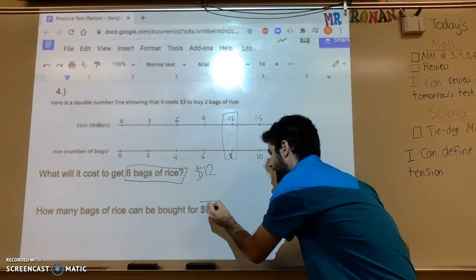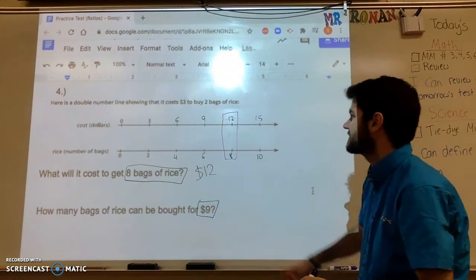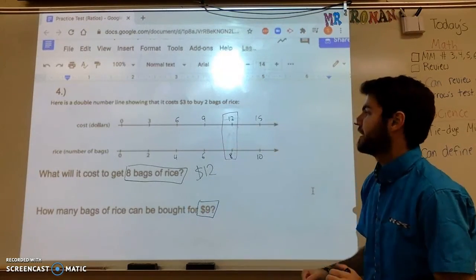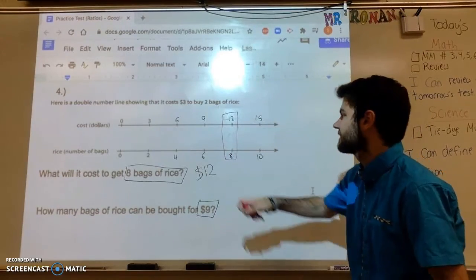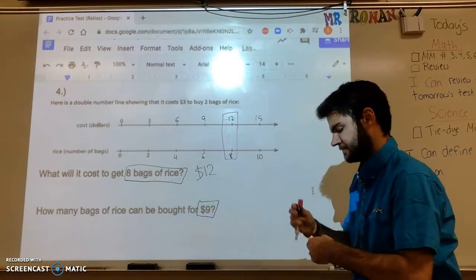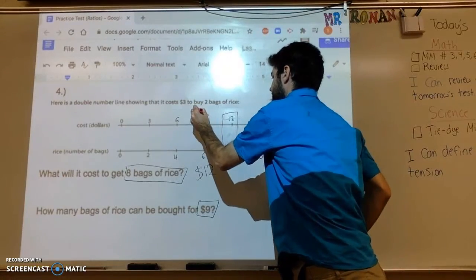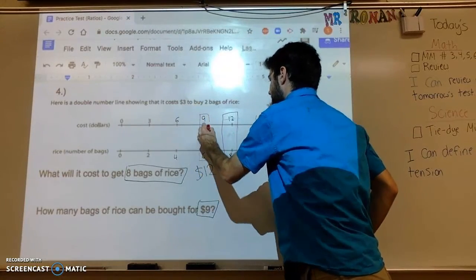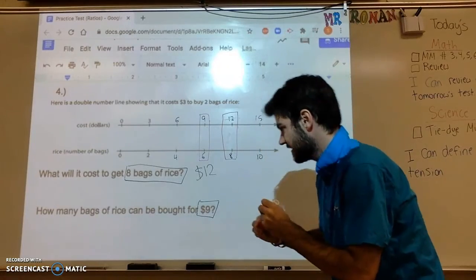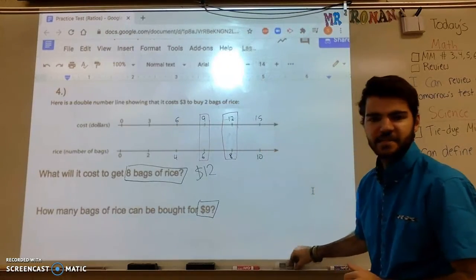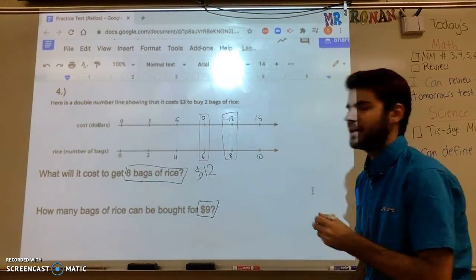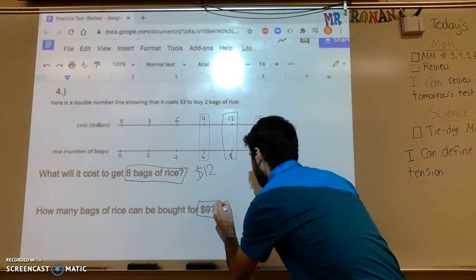So again, $9. Let's find $9 in our dollars number line. I see it right here. Okay, I see $9 right here, and then the number right across from it is going to be our answer. $9. The number right across from it is 6. So that tells me that we can buy 6 bags of rice for $9.